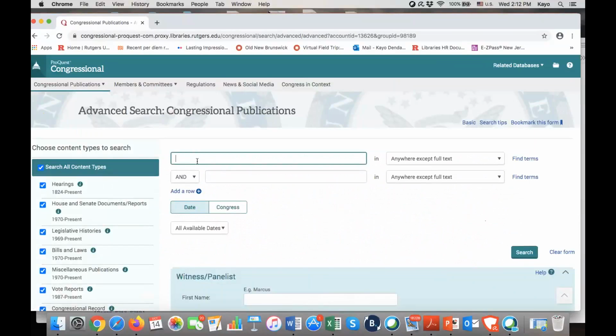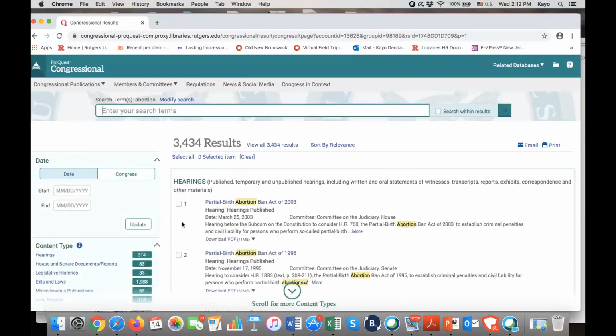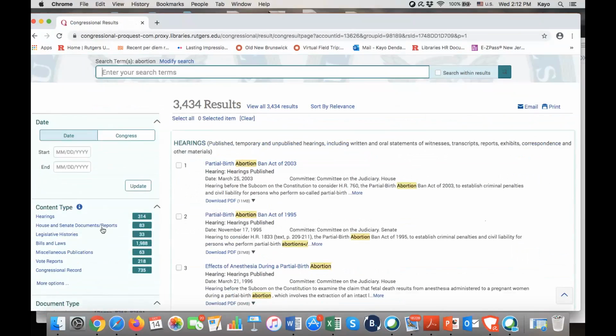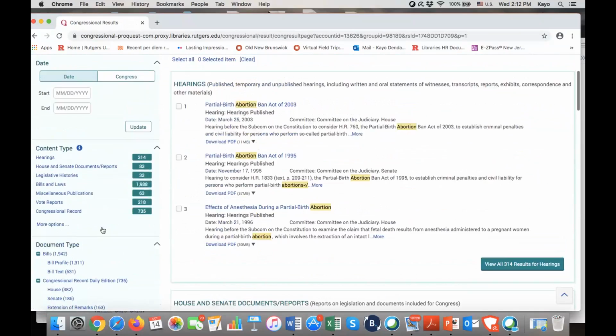You can do a keyword search here. Let's just do abortion. And you can see that it does have a lot of limiters on the left-hand side.